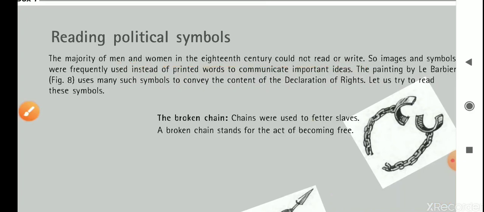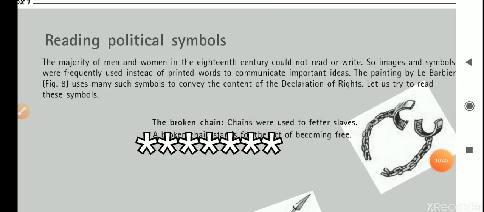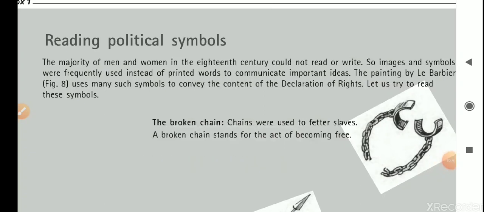Many people in France were illiterate, they could not read and write, so symbols were used to convey the idea of the declaration of rights.